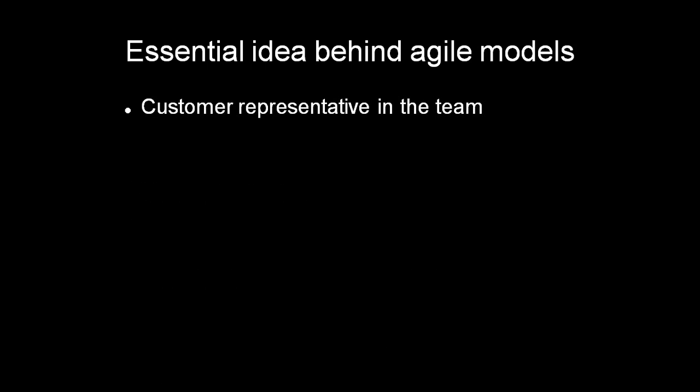So we'll see the essential ideas behind agile models. The first idea behind this agile model is that a customer representative will be there in the team. It's not like the waterfall model, where we have seen that customer interaction is only at the initial stage. But in this agile development model, the customer representative will be visiting the site, or will be with the development team all throughout the development. That is one of the major things in this. So that customer interaction will always be there.